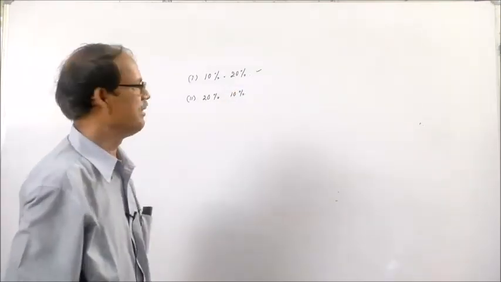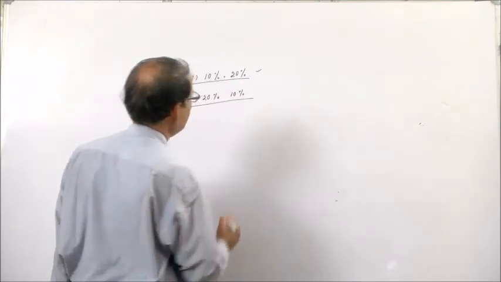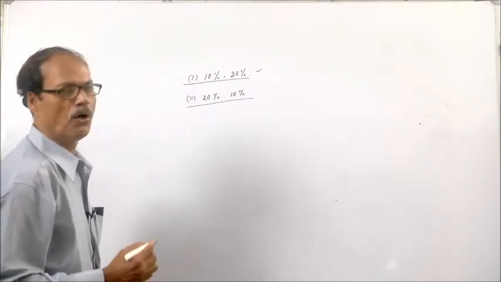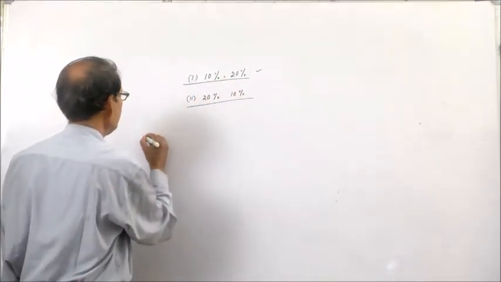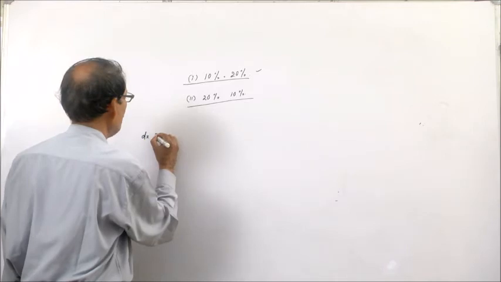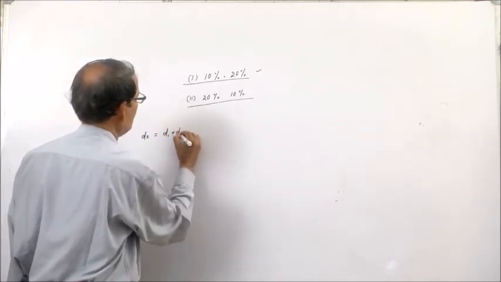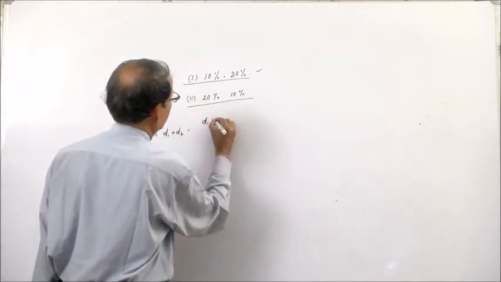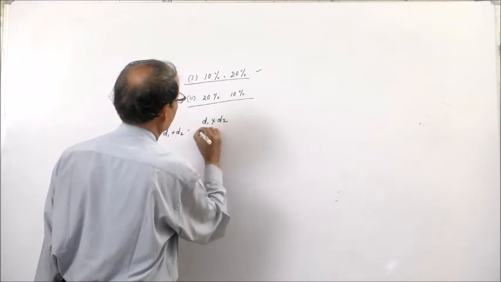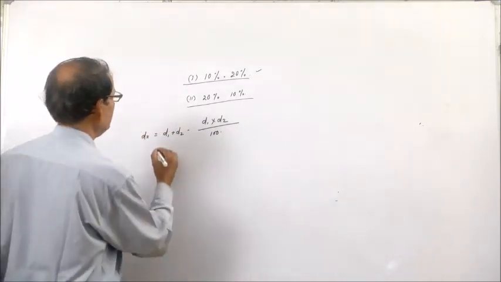In this case, you have to find the single discount for both cases. Here for 10% and 20%, Dx is equal to D1 plus D2 minus D1 into D2 divided by 100.